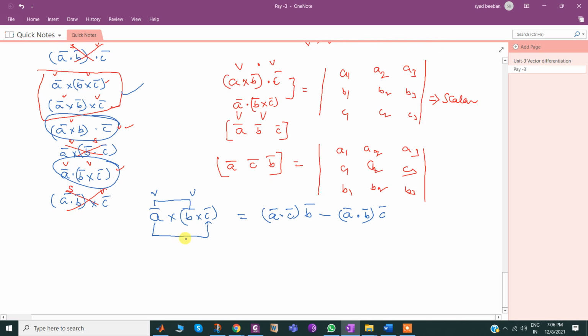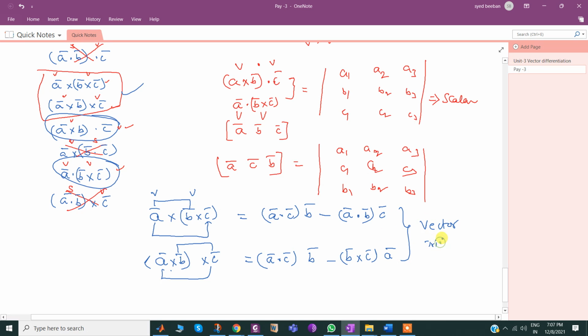Second one also. A bar cross B bar cross C bar: same, longest, A bar dot C bar times B bar. Whether it is A bar dot C bar or C bar dot A bar, it doesn't make a difference because the dot product is a scalar, whereas for a cross product it makes a difference; a negative sign will differ. Minus the shorter distance, B bar cross C bar times A bar. These are the two formulae for the vector triple products.